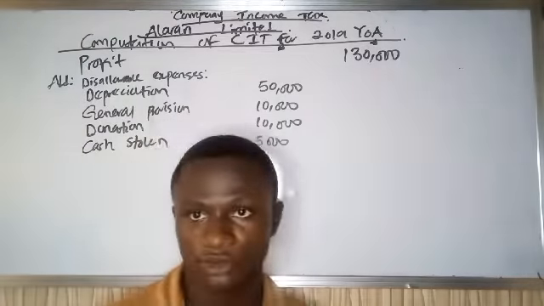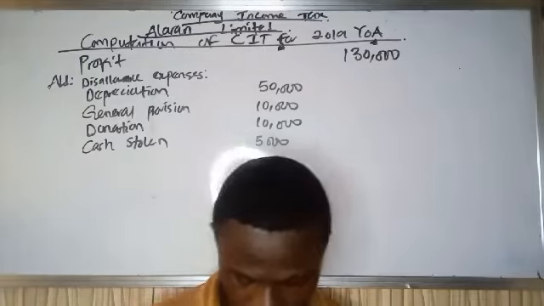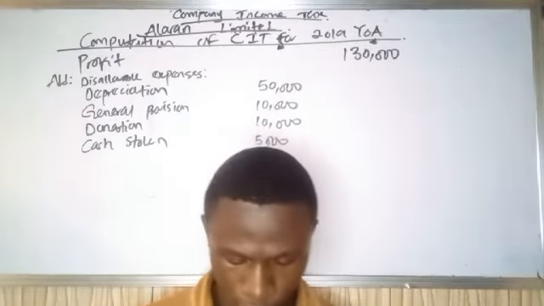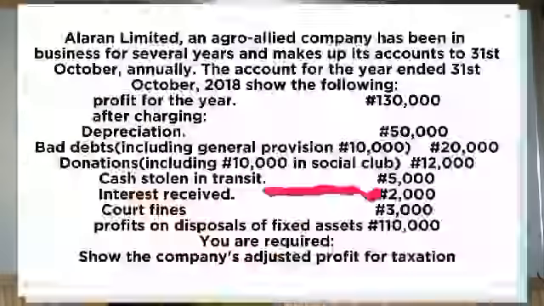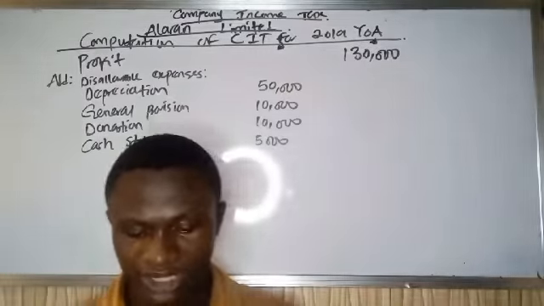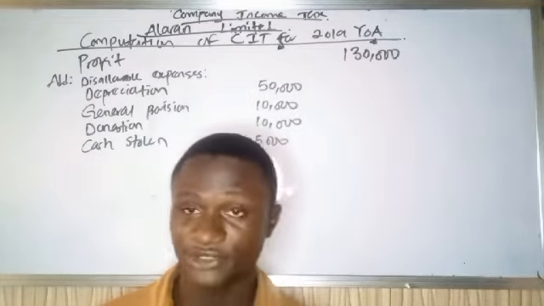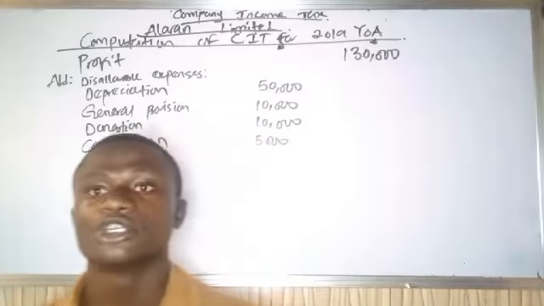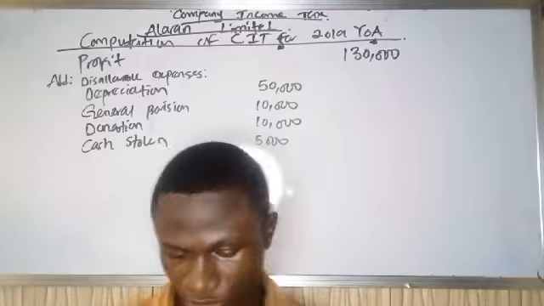So I hope you're getting it. The next one we have is interest received. Now, if you look at this interest received, it's not an expense, so let's leave it. That interest received is not an income to be added, rather, because it's non-taxable income, you are going to subtract it. So let's leave it.